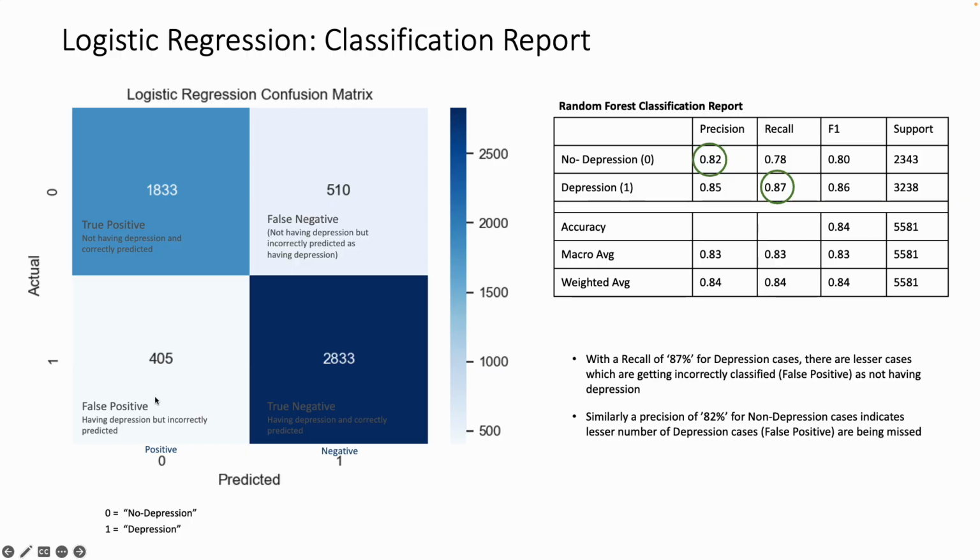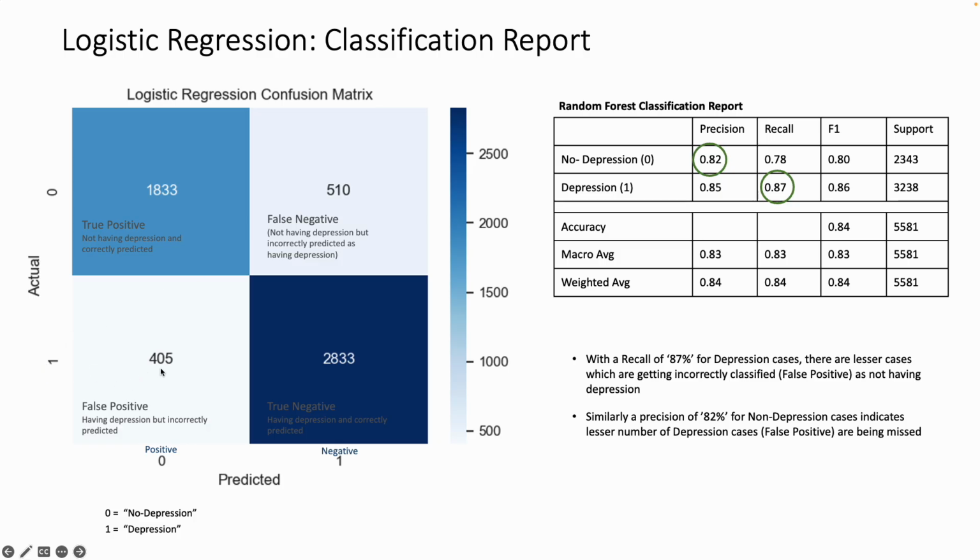Because if there are cases which are depression, and they are incorrectly classified as not having depression, that is a major issue. If we look at this particular set of values, 0 is the actual value, which is the actual depression case, and 1 is a non-depression case.